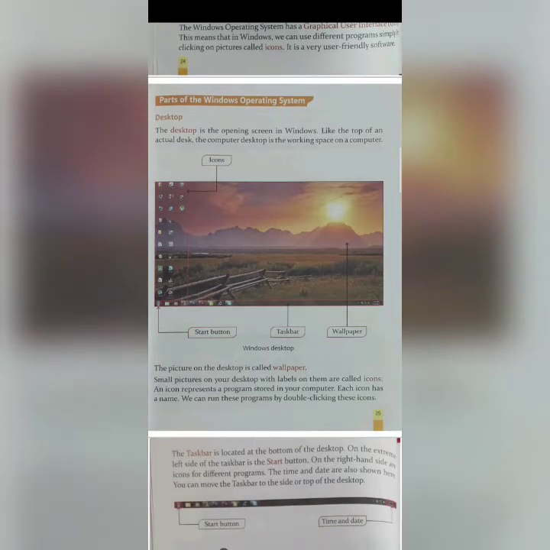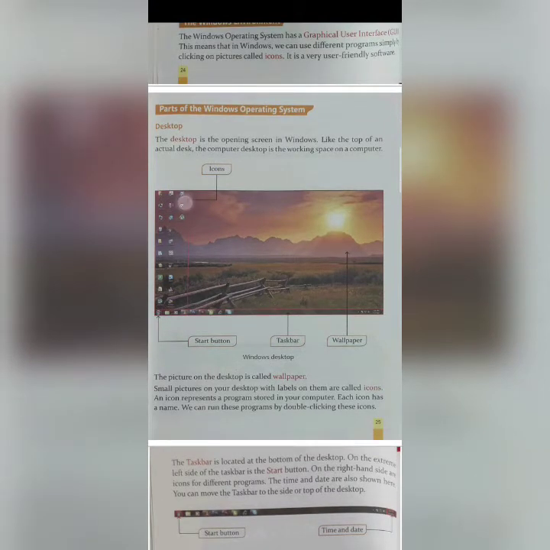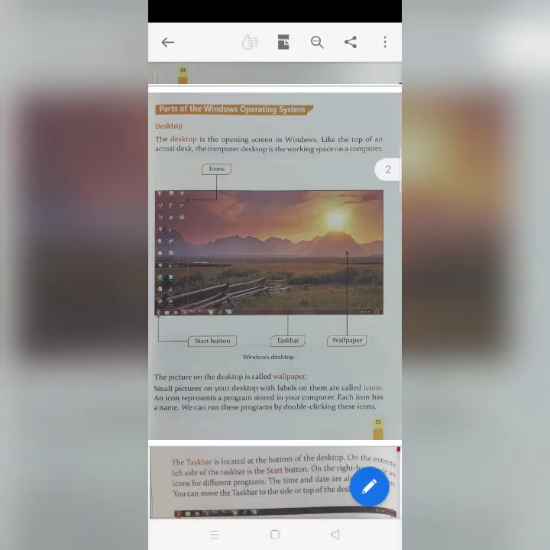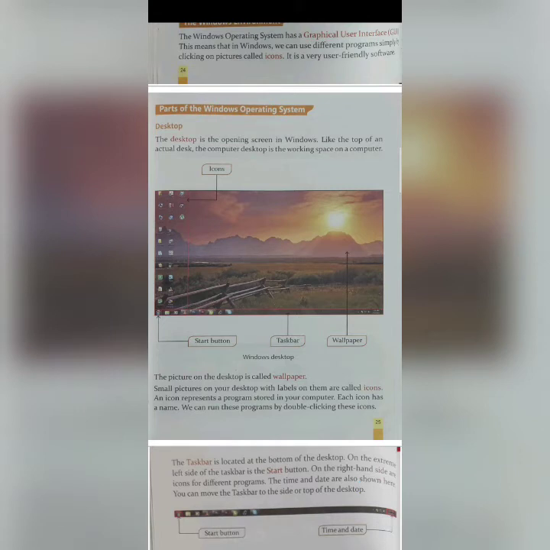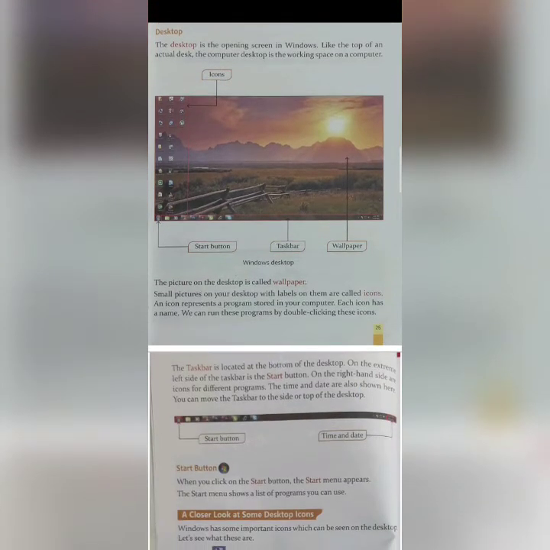And the desktop has icons. See this arrowed version. These are the icons. Here is the start button. This is the taskbar, and this is the wallpaper. The picture on the desktop is called wallpaper. Whatever picture you want to save as your wallpaper, you already know what a wallpaper is, you can save it on your computer screen or desktop.